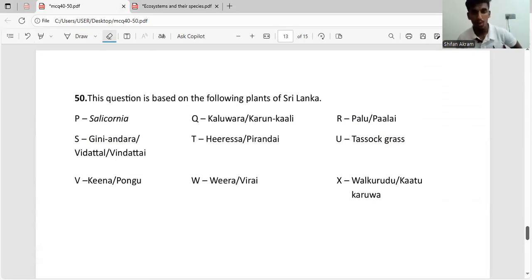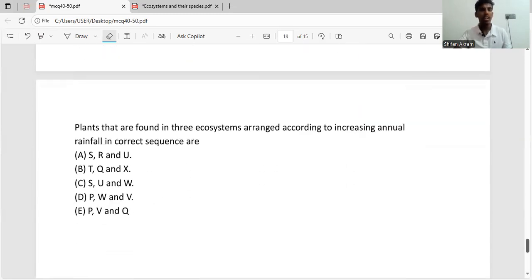Okay, guys. Now let's go through the last question of the GCE level biology MCQ paper 2024. This question is based on different plant species in different ecosystems. They have given us 9 plant species. Now let's go through the question. Plants that are found in 3 ecosystems, arranged according to increasing annual rainfall, in correct sequence are.